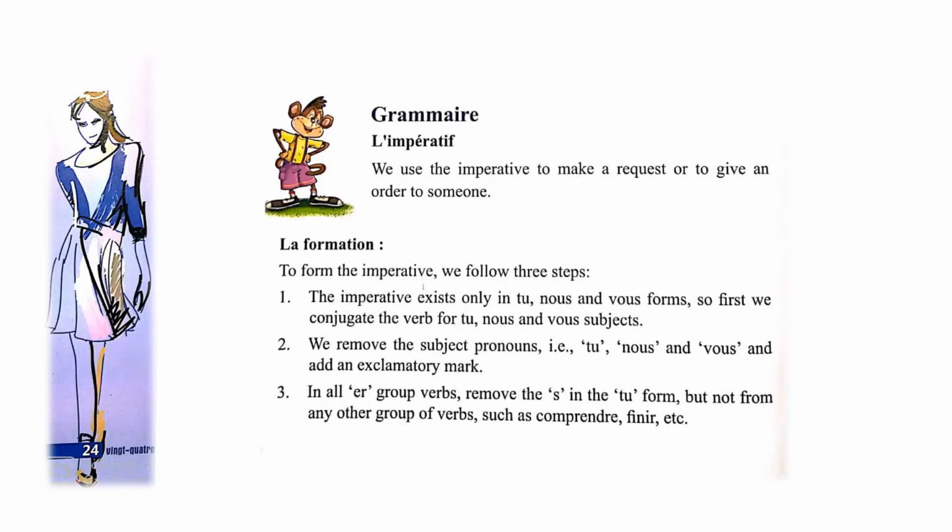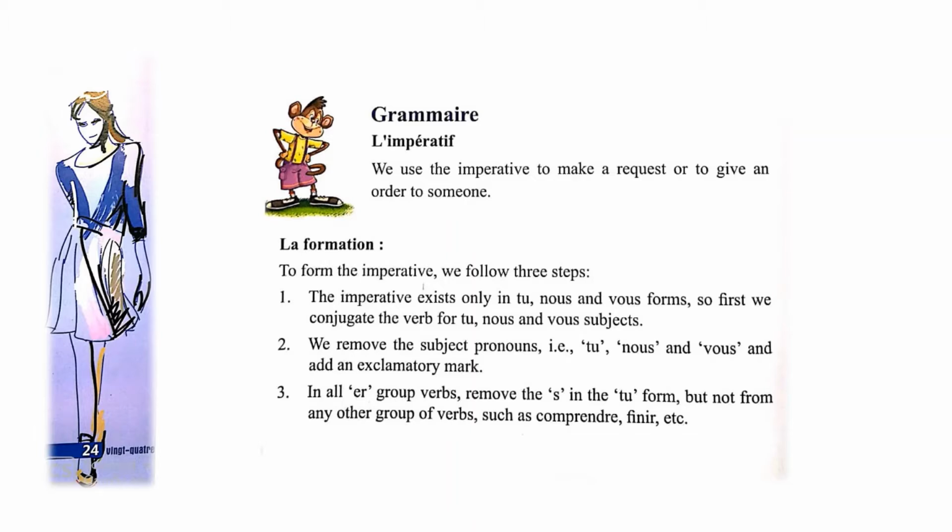Number 1, the imperative exists only in tu, nous and vous form. So first we conjugate the verb for tu, nous and vous subjects. So there will be no imperative with je, il, and ils. Only tu, nous and vous will take the imperative form.